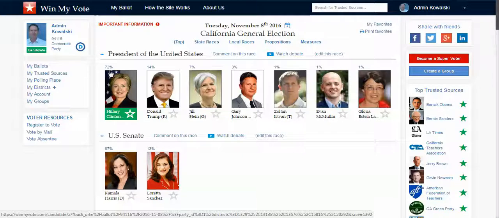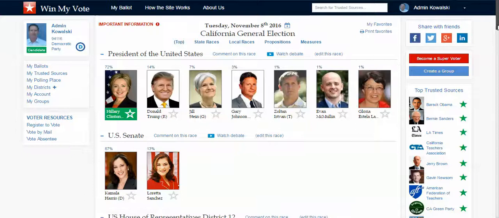So for example, from a group standpoint, you can send out an invitation to all of your members, have them sign up for Win My Vote. Again, it's totally free. They favorite candidates, and then you can see how many of the people are agreeing with your endorsement and favoriting the candidates. And the great thing about it is that I no longer have to worry so much about this race. Now that's not all that applicable to the presidential race, because I think we can all kind of keep track of who we like and who we're going to vote for in the up ballot races.